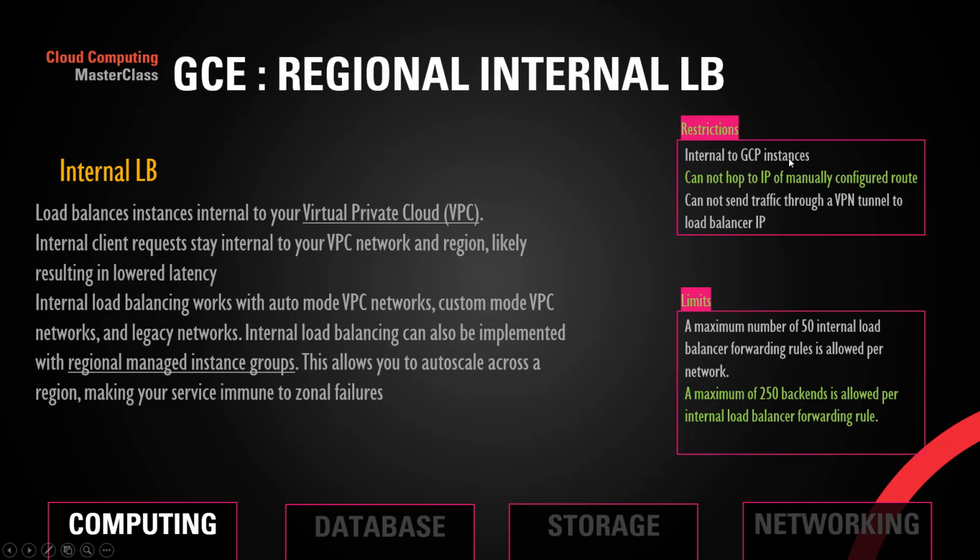Restrictions internal to GCP: you cannot have a next hop IP manually configured route. You cannot send traffic through VPN tunnels to the load balancer. So it is within the GCP ecosystem. The limit is a maximum of 50 internal load balancer forwarding rules allowed per network. A maximum of 250 backends is allowed per internal load balancer forwarding rule. So you need to make sure that you understand it.